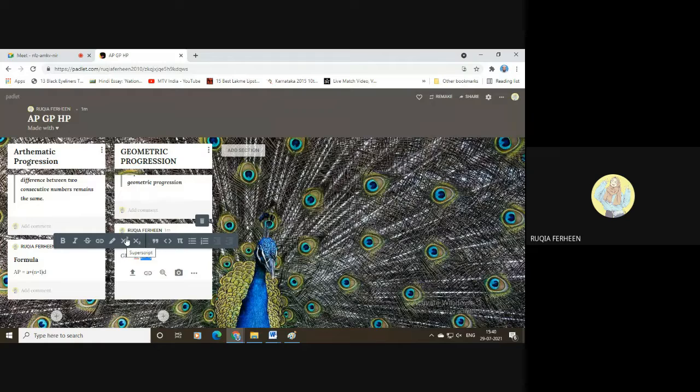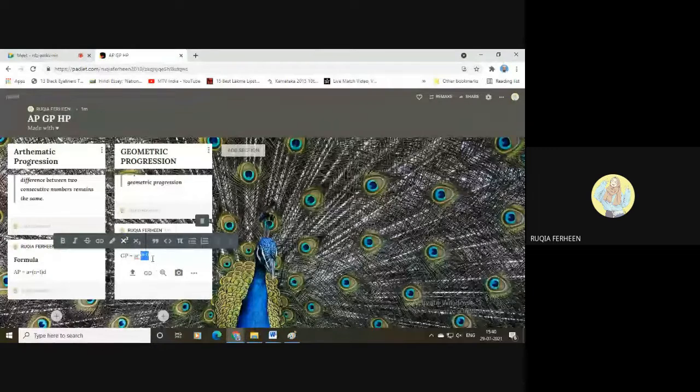You can see x square is there, and x with the subscript 2 is there. If you want to keep it above the letter, that is superscript, click on x square. Or if you want to keep it below the letter, that is subscript, click on that button. I want this in the power option, that is superscript. I'll click on x square.